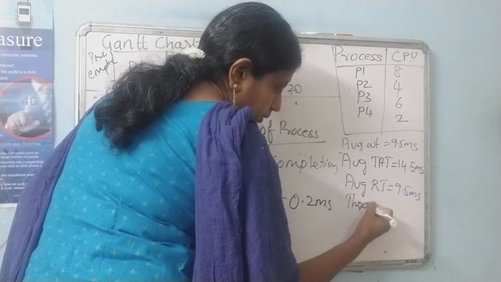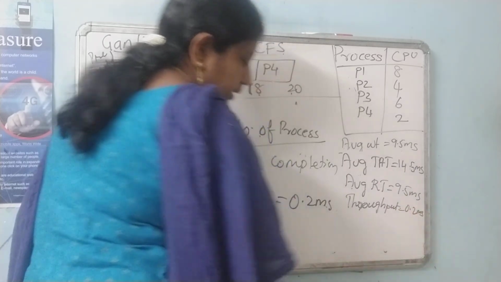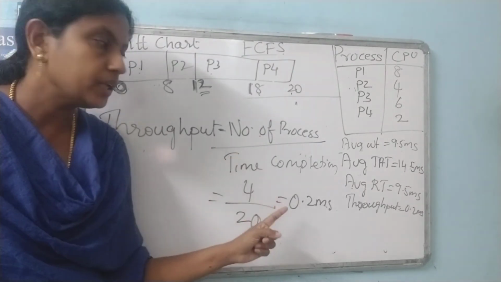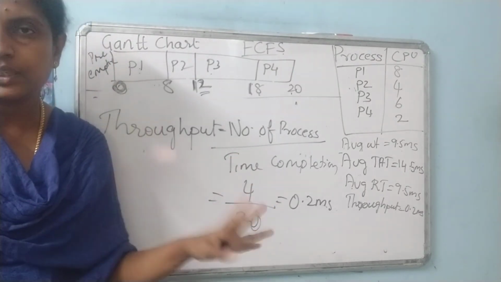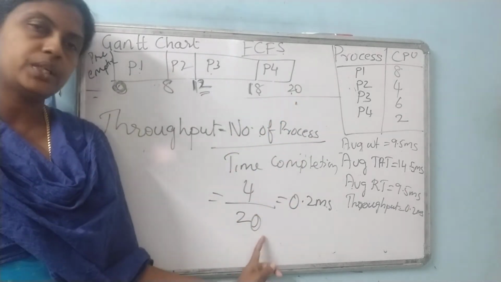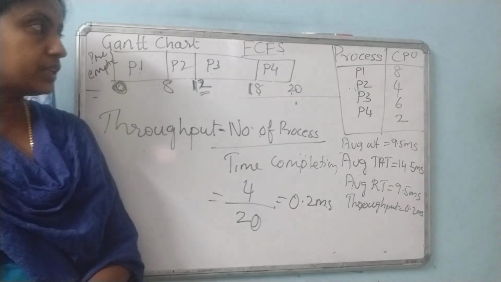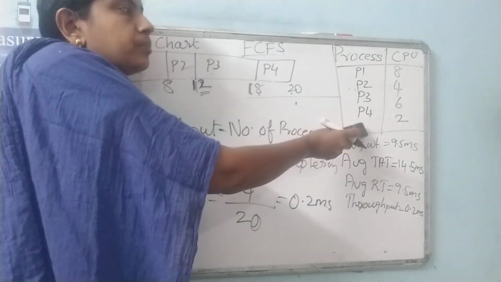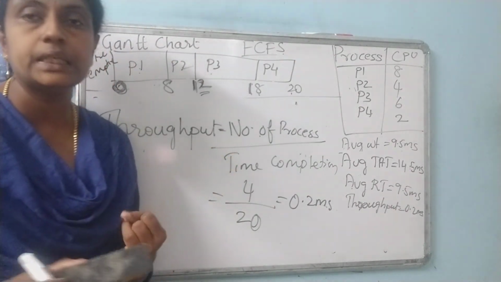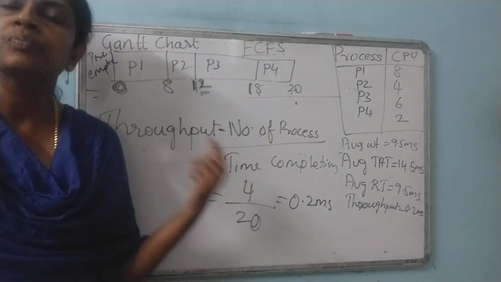So throughput is 0.2. What's the formula for throughput? Number of processes by time of completion. Total time of completion is 20 milliseconds, the number of processes is 4 and the time is 20, so the throughput is 0.2. In the exam, they will give this representation: the processes and CPU time, and tell you to calculate average waiting time, average turnaround time, average response time and throughput. You need to use the same formulas and calculate.